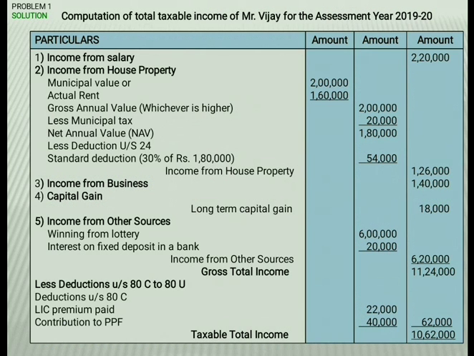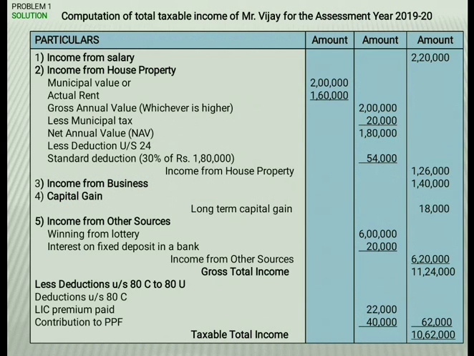We have to calculate all five heads of income here. So income from salary 2,20,000, income from house property 1,26,000, income from business 1,40,000, long-term capital gain 18,000, and income from other sources 6,20,000. The total of all five heads is 11,24,000. This 11,24,000 is the gross total income. This gross total income is the income of all five heads.